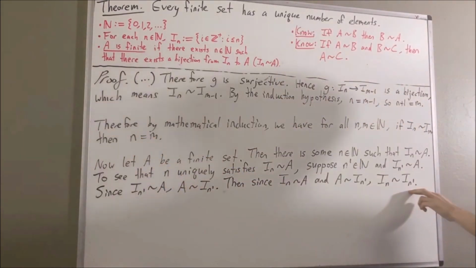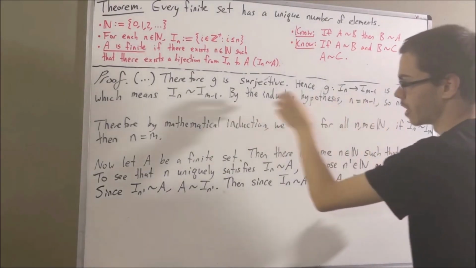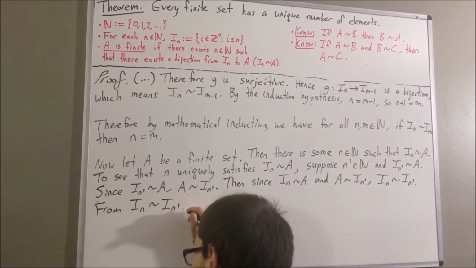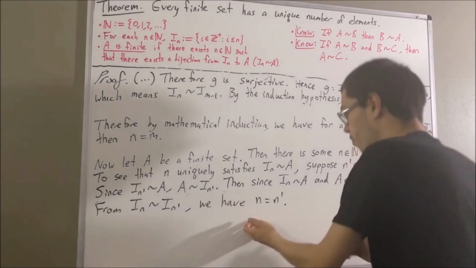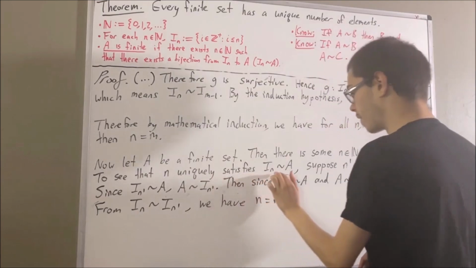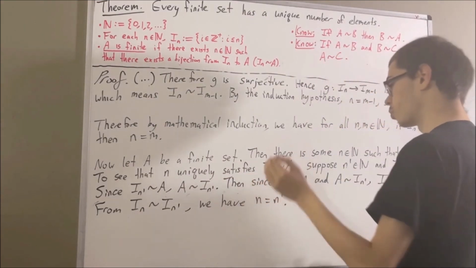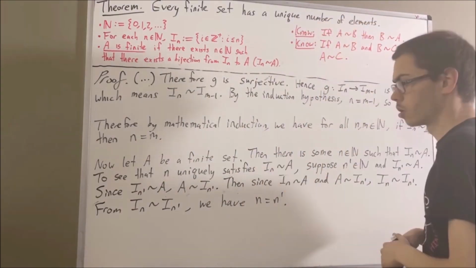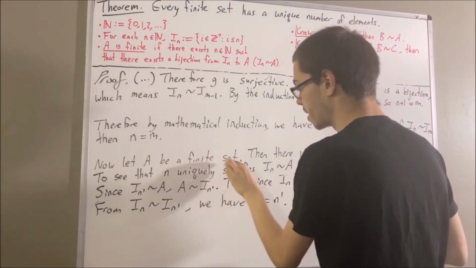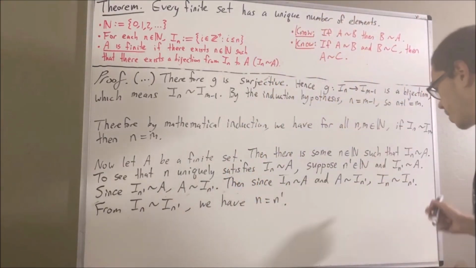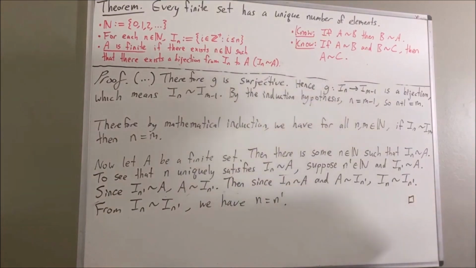Well, as we have here, there is a bijection from I_n to I_{n'}, so this statement tells us that n is equal to n prime. So, n is equal to n prime, which means we have proven that n uniquely satisfies this condition. In other words, n is the only number of elements in A. So, given A is a finite set, there is a unique number of elements in A. And so this completes the proof.